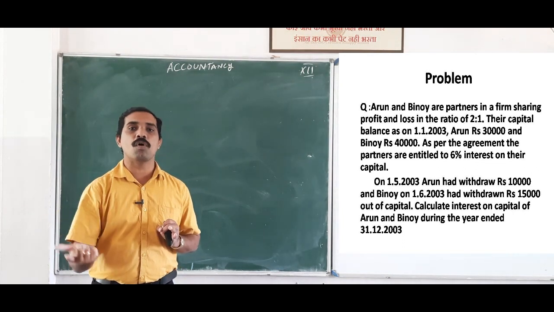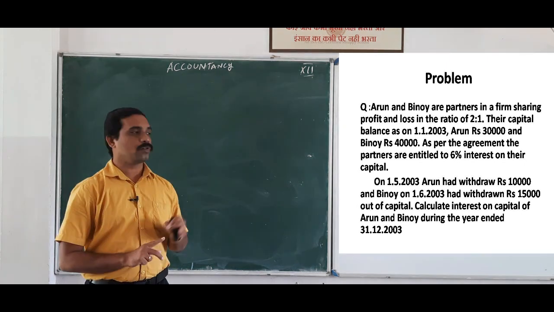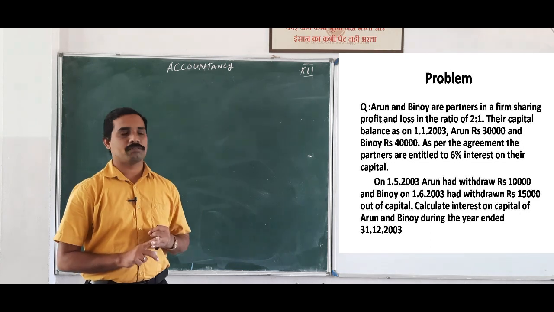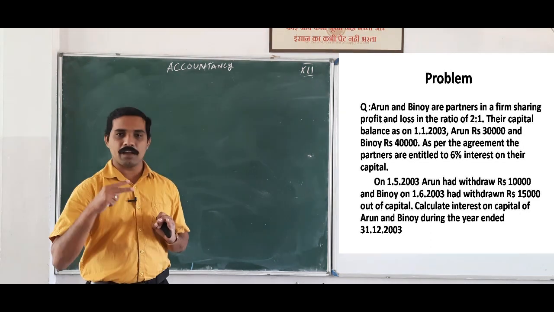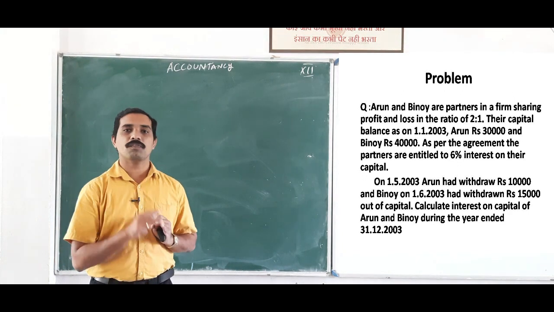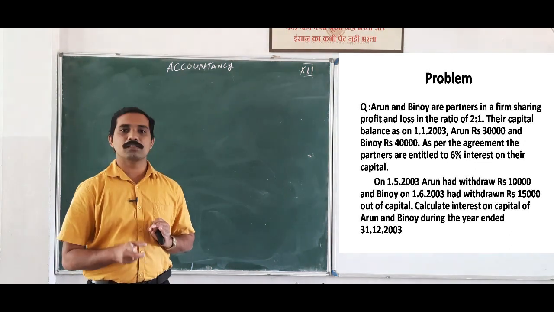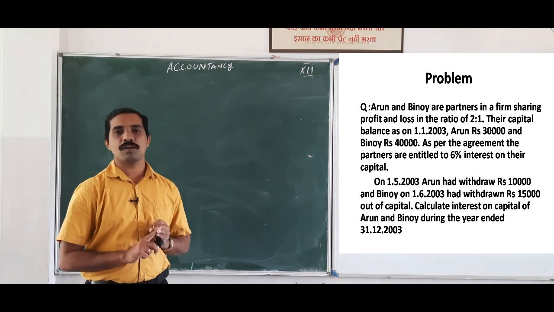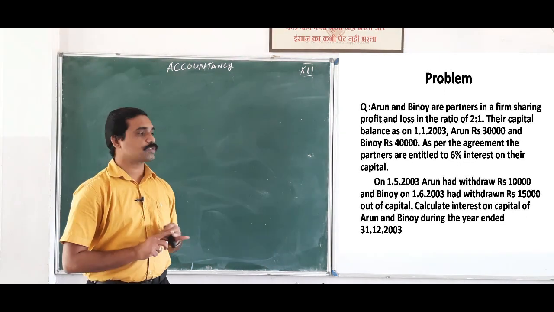That is Arun's withdrawal, 10,000, dated 1/5/2003. And then Binoy withdrew rupees 15,000, that is Binoy's withdrawal 15,000. The withdrawal date is 1/6/2003. So what is the question? Calculate interest on capital up to the closing date, that is 31st December 2003.